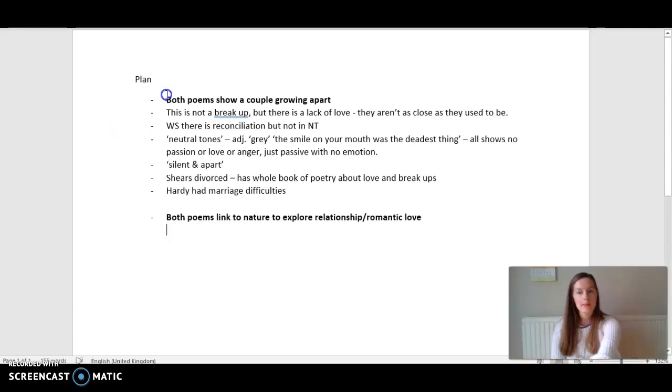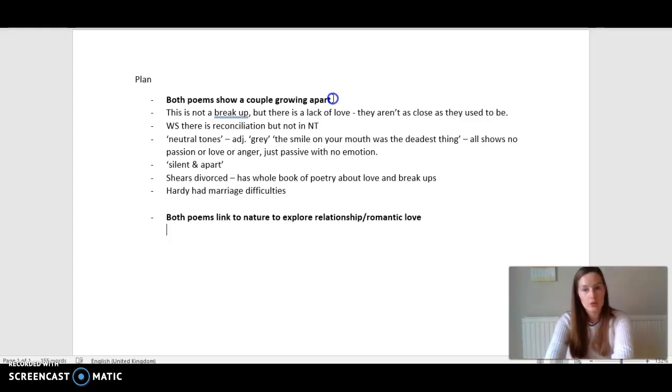And remember that your main point needs to be about both poems. If it's not about both poems, you won't be able to write about both poems. The main point, which I've got here in bold, is what links the two together. It's what helps you to write about both poems underneath that sort of heading, if you like. So make sure it's about both. Don't write a point, a topic sentence, which is about one poem and not the other, because then you're not comparing, and that is the whole point of the essay.